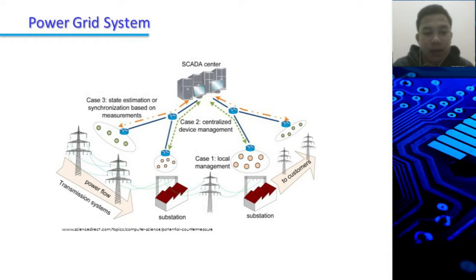Next, I will start the discussion of the first topic, namely this diagram of a power grid system, where there is a power generation unit that transmits electrical energy with a high voltage line of 150 kV to a high voltage substation. Then it branches to the distribution substation through a medium voltage 20 kV channel, then low voltage 220 volt.